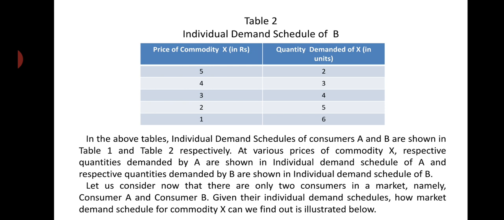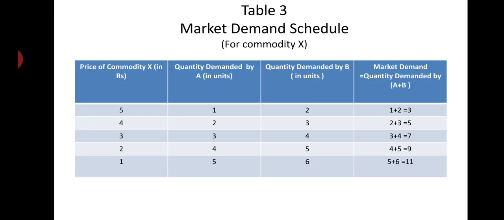Given their individual demand schedules, how the market demand schedule for commodity X can be found is illustrated below. You see, this is the market demand schedule given in Table 3. Table 3 represents the market demand schedule for commodity X. The same prices are written here: 5 rupees, 4 rupees, 3 rupees, 2 rupees, 1 rupee. The same prices we have already given in the individual demand schedules of A and B.